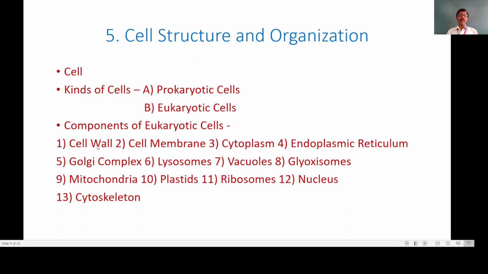The first component is the cell wall, then the cell membrane. The third component is cytoplasm, then endoplasmic reticulum, or we call it ER, then Golgi complex or Golgi body, lysosomes, vacuoles, glyoxysomes, mitochondria, then plastids, ribosomes, nucleus, and cytoskeleton. Now in this topic, we will see the cell structure and its organization.